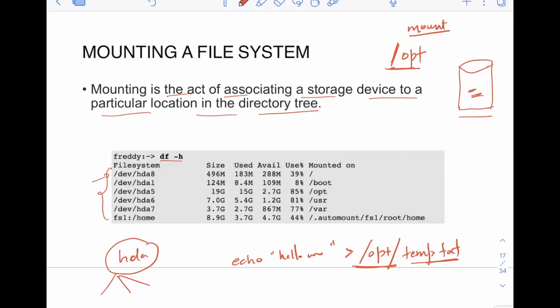If you see, hda8 is mounted on root, hda1 is mounted on boot, similarly hda5 is mounted on /opt, and others also. And also, what is the size of this hard disk, right? All of these partitions, 496 M, right? What is used, how much is available, how much percentage is used, all these stats you can get using the df -h command. So if you do not mount a device, a storage device, then you cannot use it. How will you use it, right?